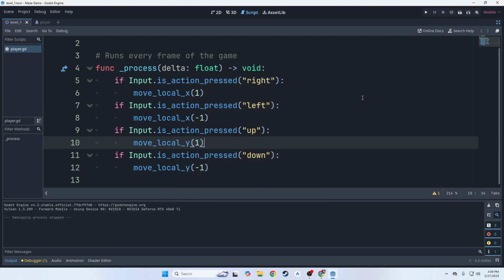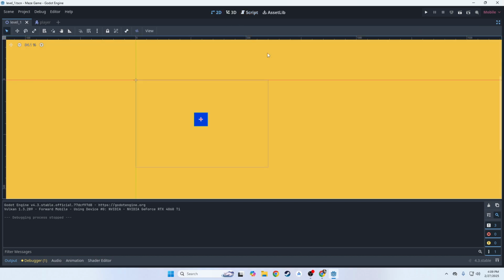Let's talk about it. They're backward because of the way Godot treats the X and Y axis. Let's zoom in here. The way it treats the X and Y axis can be shown on this ruler. Now, it's probably really hard to see because, you know, the video is probably not big enough. But if we track the X axis, we can see that if we go from 0 on the X to the right, we're going in a positive direction. 50, 100, 150, 200, 250, and so on. If we go from 0 to the left, we're going in a negative direction: negative 50, negative 100, negative 150, negative 200. Okay, that makes sense.